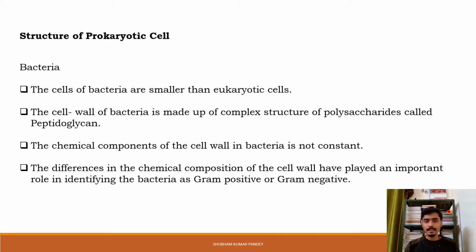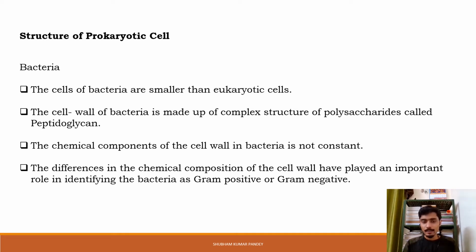The cell wall of bacteria is made up of a complex structure of polysaccharide called peptidoglycan. We know that the bacteria or prokaryotic cell is covered along with the cell membrane with a different covering called the cell wall, which is made up of peptidoglycan. However, the chemical components of the cell wall in bacteria are not constant. We can't say that all bacterial cell walls are made up of only peptidoglycan.